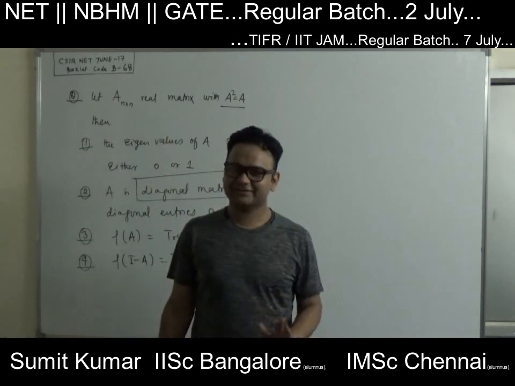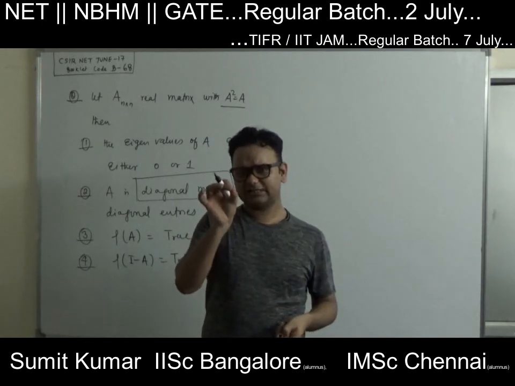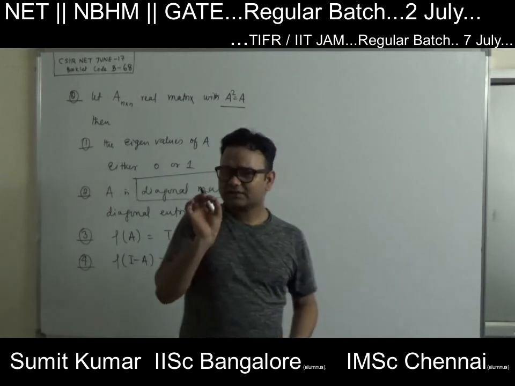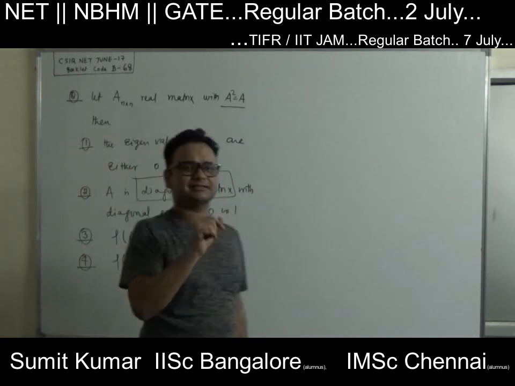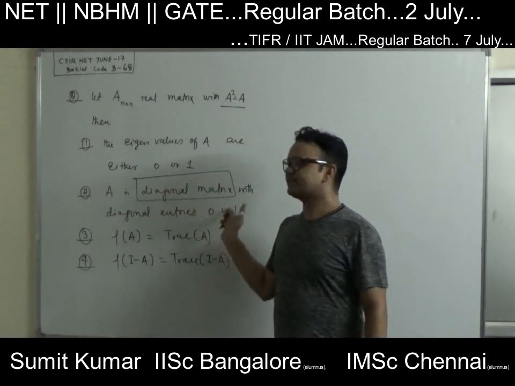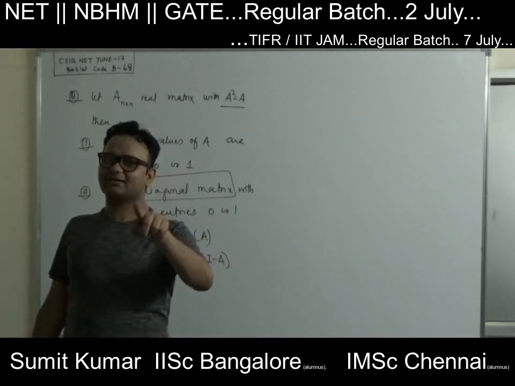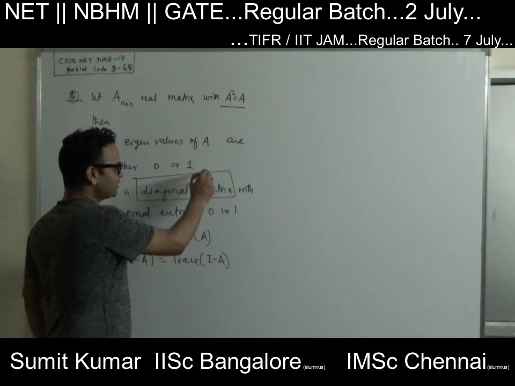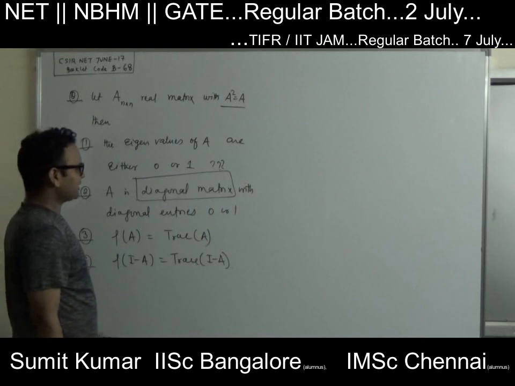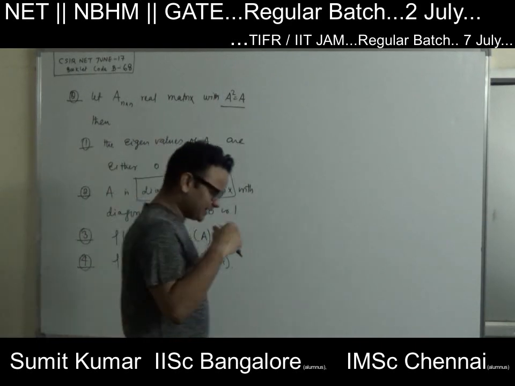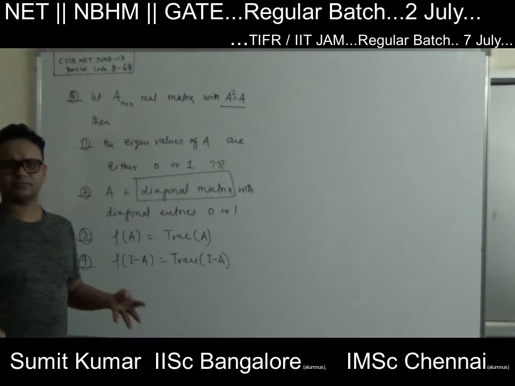It happens to everyone. So once you see the question paper, be confident and first go through each keyword carefully, what information they are asking. Don't be rushed. Many students wrote this answer wrongly. They took this information as diagonalizable. They are not asking about diagonalizable; they are asking about a diagonal matrix. So you just have to be alert in the exam. So this is a diagonal matrix, with diagonal entries equal to this. What is given? A square equal to A. This is the kind of matrix they will give. How can one approach this kind of question?